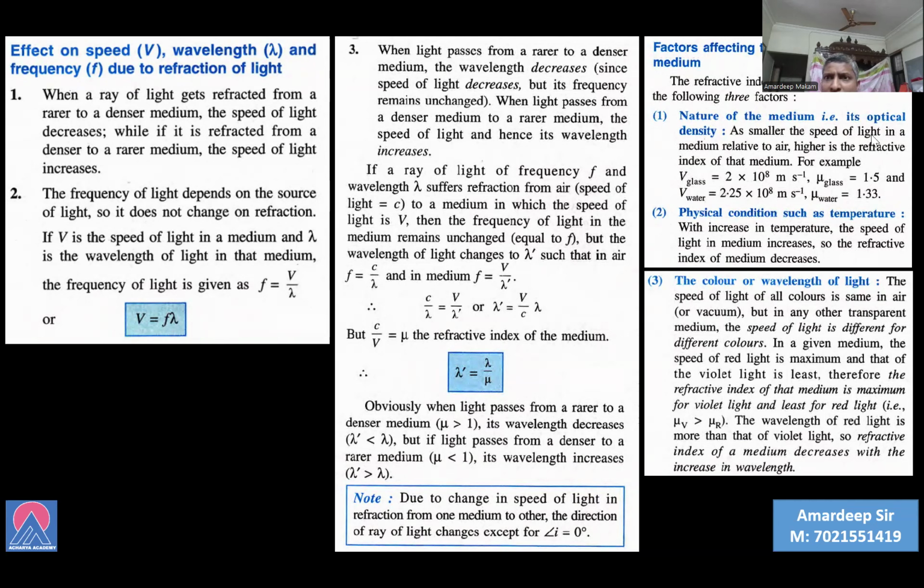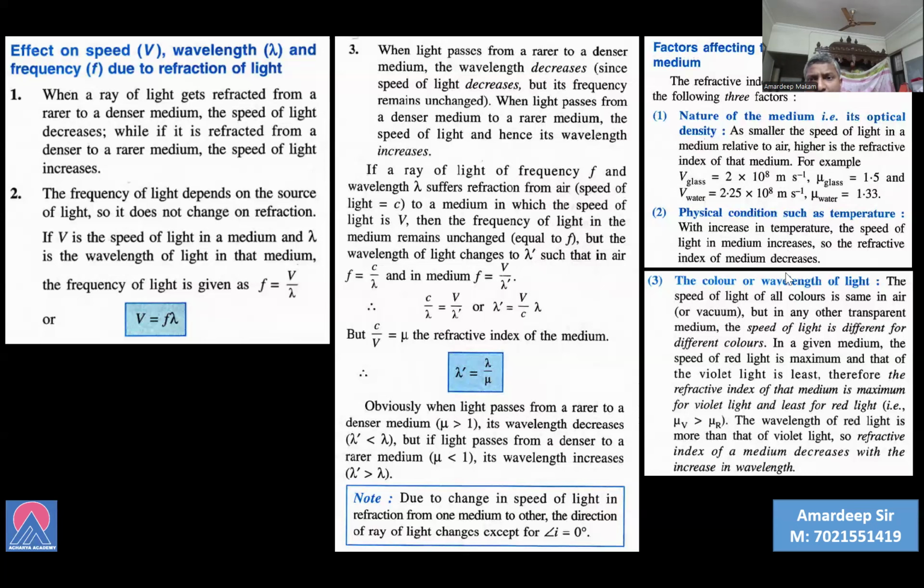The higher the refractive index, what does that mean? The speed of light in the medium is lesser. So the more the optical density, the lesser the speed of light. Physical condition: with an increase in temperature, the speed of light in the medium increases. So they are directly proportional: temperature increases, speed of light in medium increases.